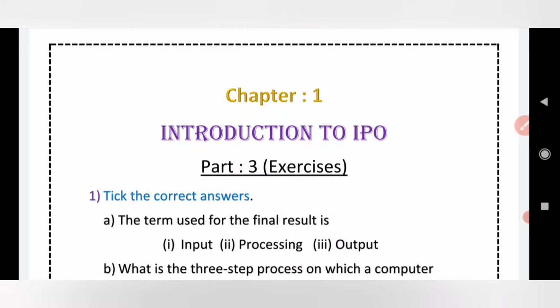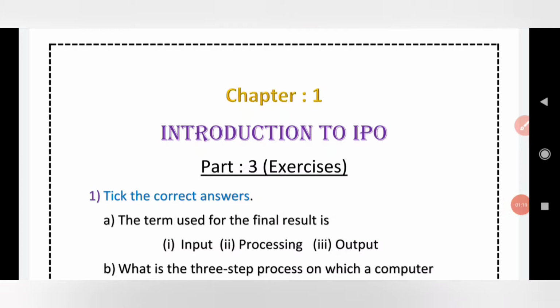Then there are the advantages of a computer. We learned about at least six advantages: speed, accuracy, versatility, storage capacity, diligence, and multitasking. All these are the advantages of a computer. After that we studied the limitations of a computer.